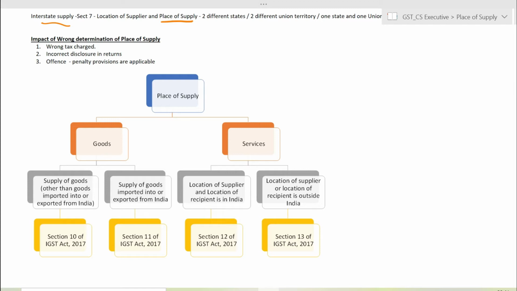So, as you're all aware, GST is a tax on goods as well as services. We have the provisions separately for goods and services. Since this cannot be a combined section, this place of supply cannot be a combined section for both goods and services. We have a separate section for goods as well as services. In case of services, we have Section 12 when the location of the supplier and the location of the recipient is in India. When both of them are in India, then what is the place of supply in case of services? When either of them is outside India, even if one person is outside India, then the place of supply is being determined under Section 13 of the IGST Act.